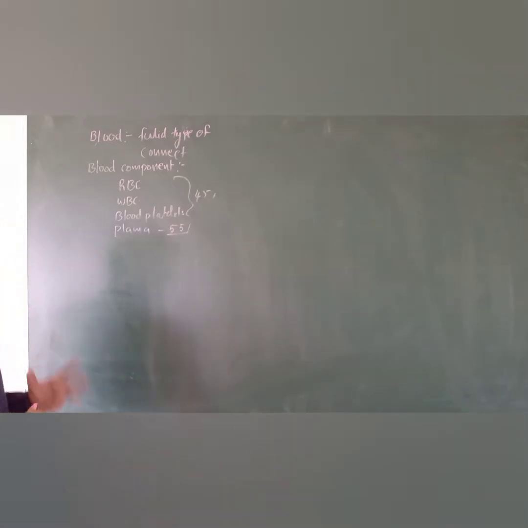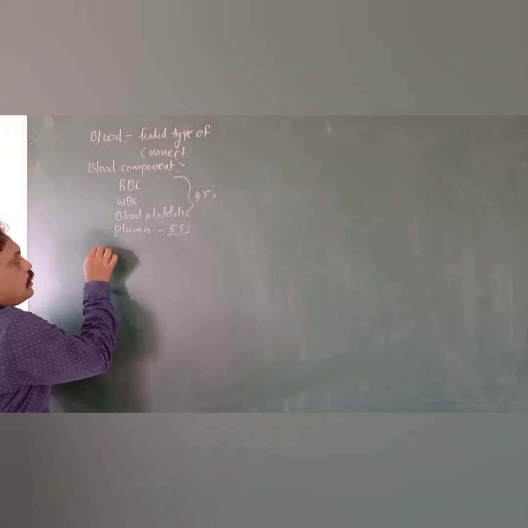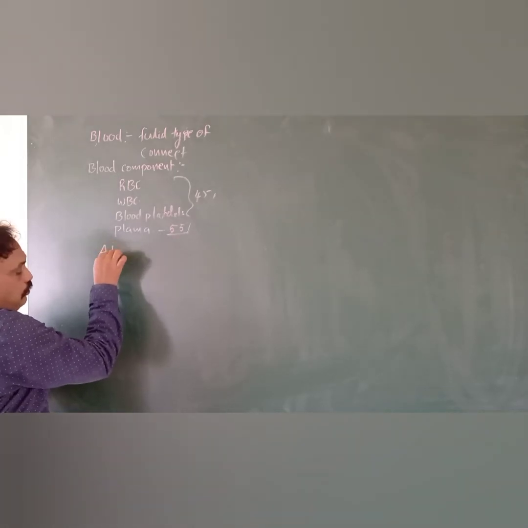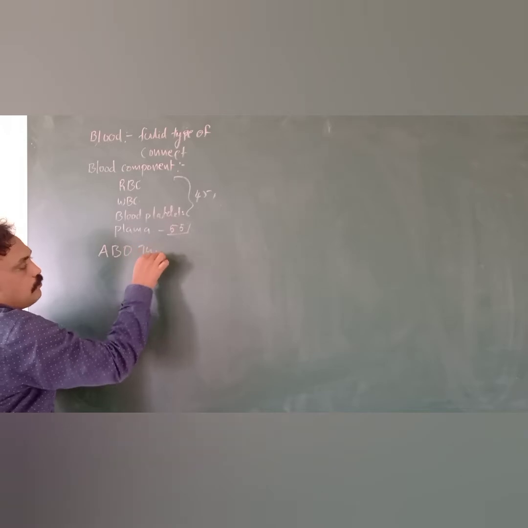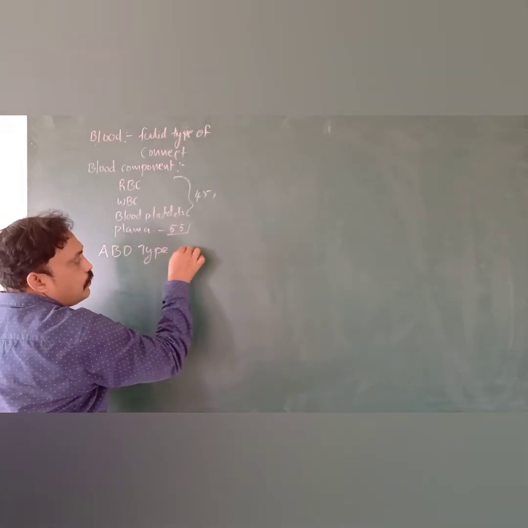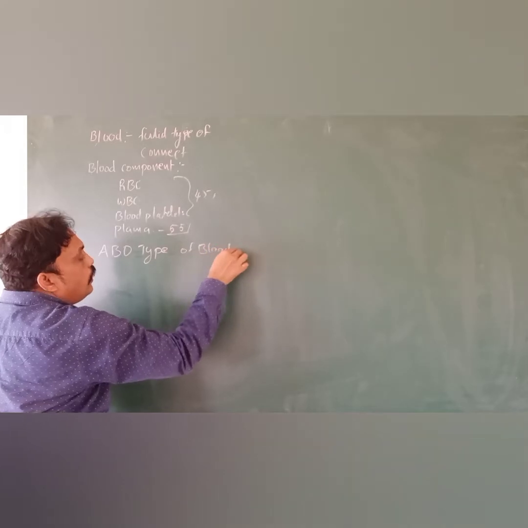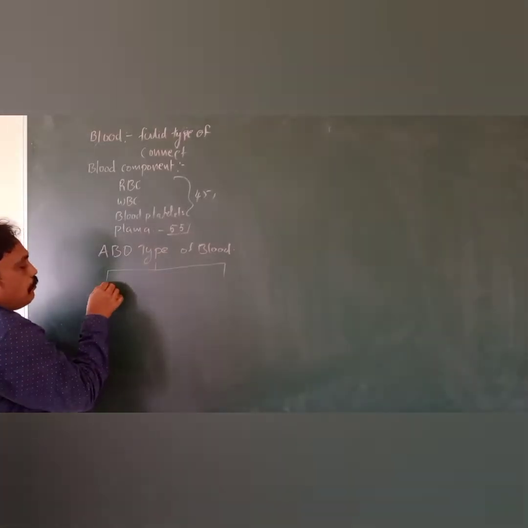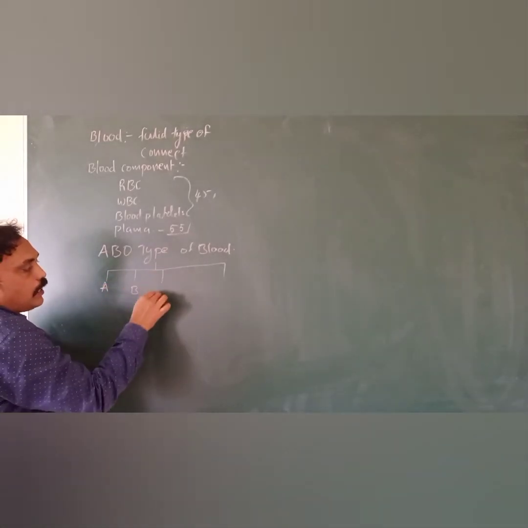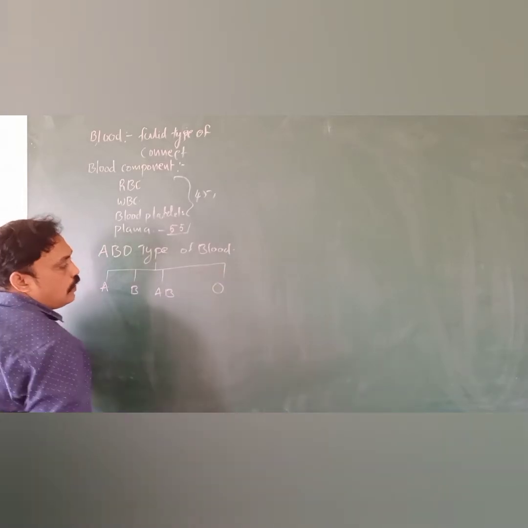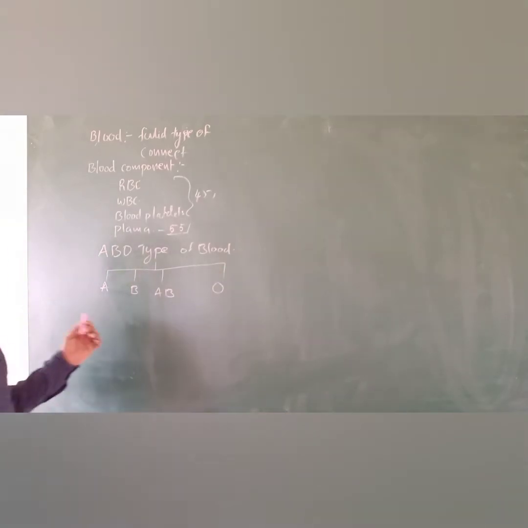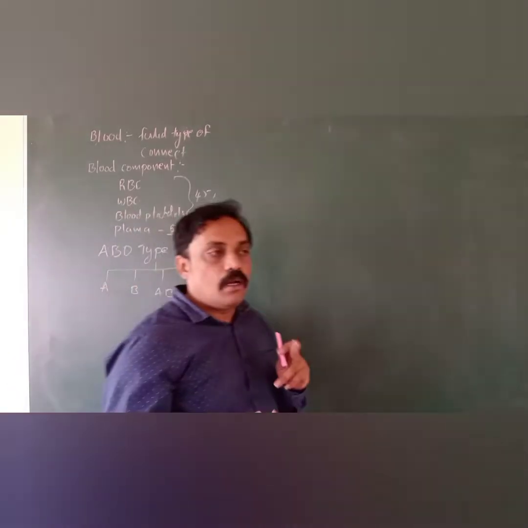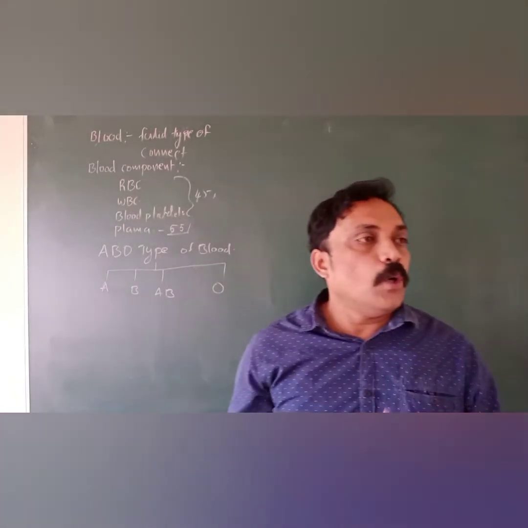Now we are going to discuss blood groups. How can we identify the various types of blood groups? Generally we observe ABO type of blood groups in human beings. The ABO blood groups are divided into A group, B group, AB group and O group. There are four types of blood groups. The main important types in human beings are A, B, AB and O.